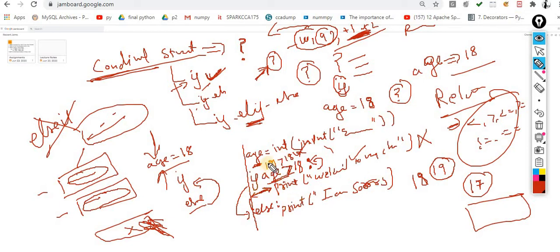Let's suppose this time the user enters age 17. So this condition is false. The control moves to the else part, and else would be executed: I am sorry, your age is below 18. Very simple. Now the user gets the confirmation why I am not processing: only this reason, because my age is not at the point that is required for this company or this channel. So this is the concept.